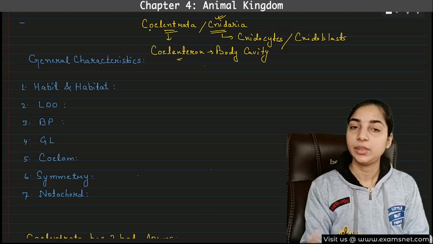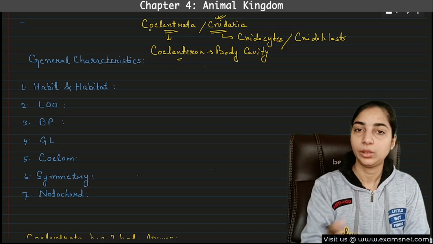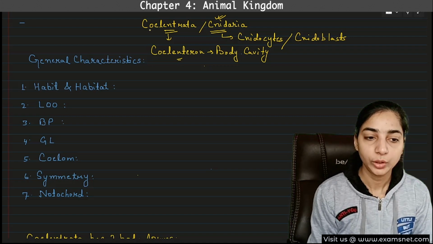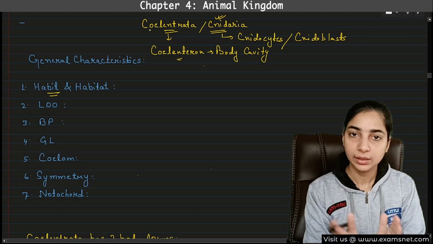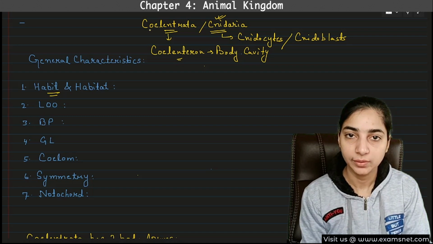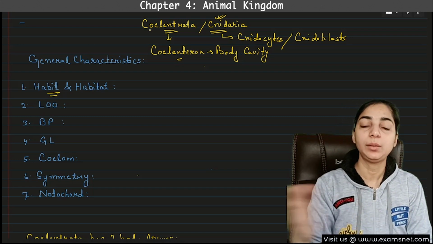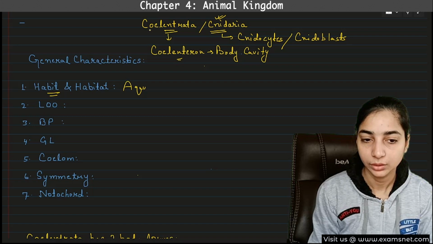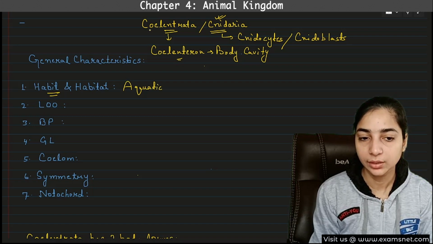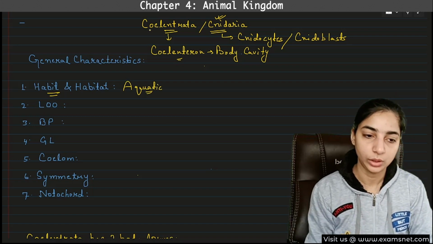So again, we'll start with the general characteristics similar to what we did in poriferans. What about the habit and habitat? These are also definitely more advanced than the poriferans, but still they are less advanced than most of them. So these are also aquatic, both marine and freshwater.